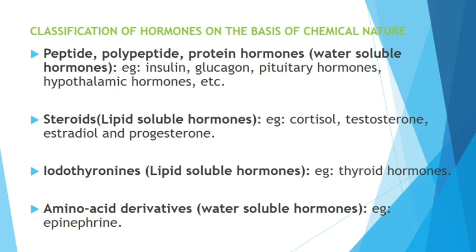Okay, steroids, that is lipid soluble hormones. Steroids: cortisol, testosterone, estradiol, that is estrogen, and progesterone. Very simple. Then iodothyronines, that is lipid soluble hormones like all thyroid hormones, T3, T4. Then amino acid derivatives, water soluble again, that is also protein type. Epinephrine is the example.